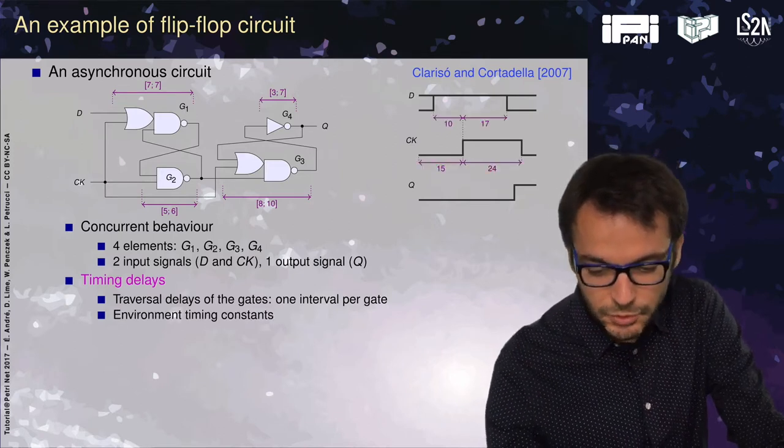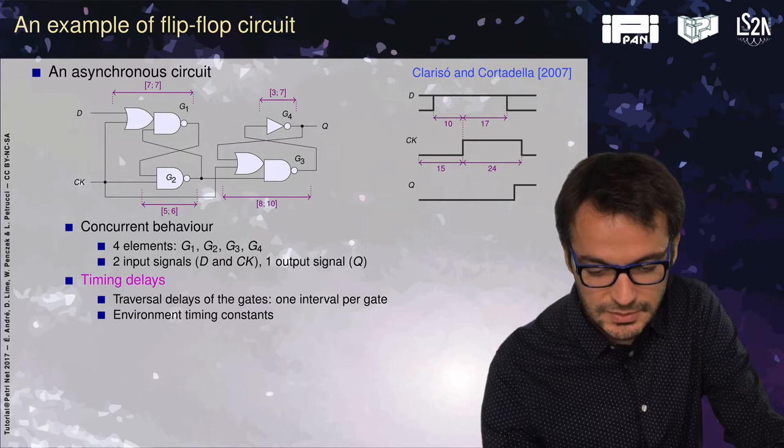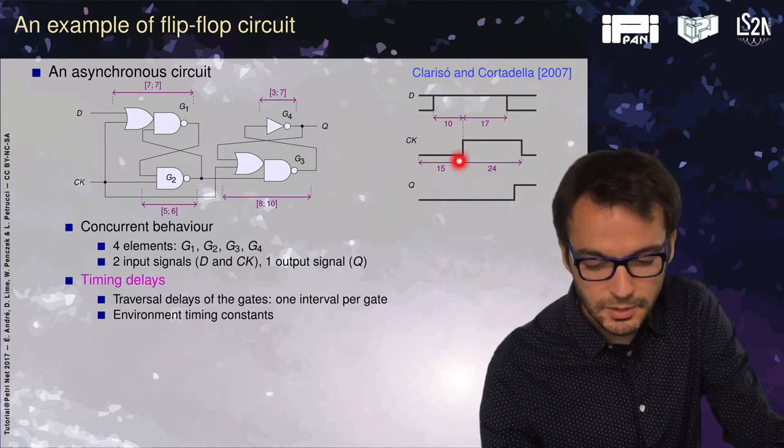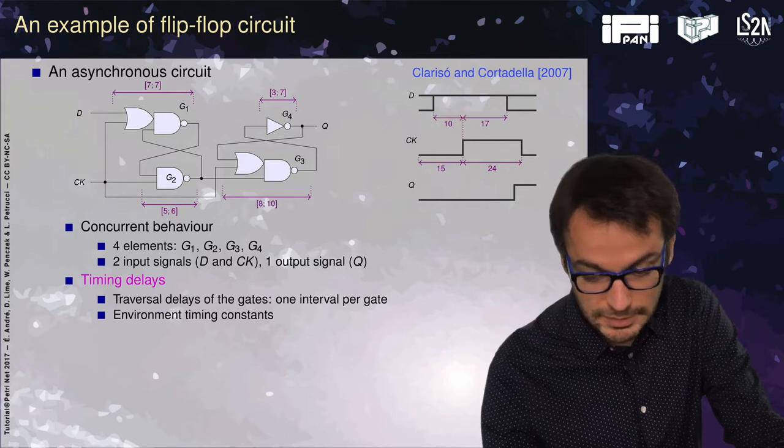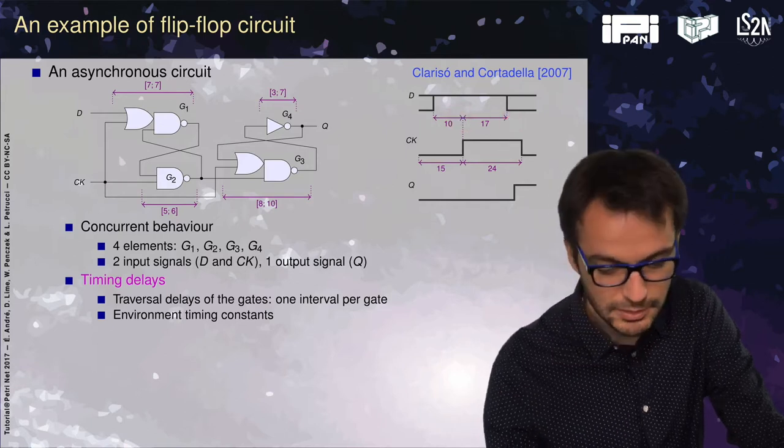We have environmental timing constants. We know that, for instance, CK, the clock, will remain 15 time units in the lower state and 24 in the higher state. And we know that D is stable at least 10 and at least 17 after the rise of the clocks.